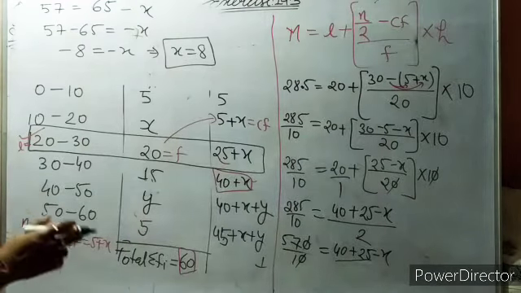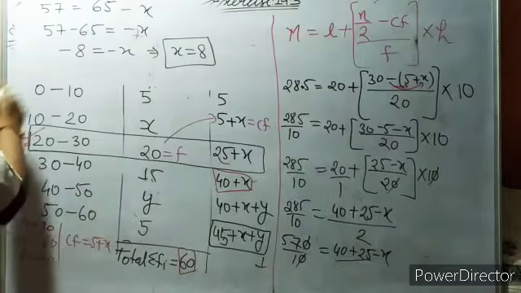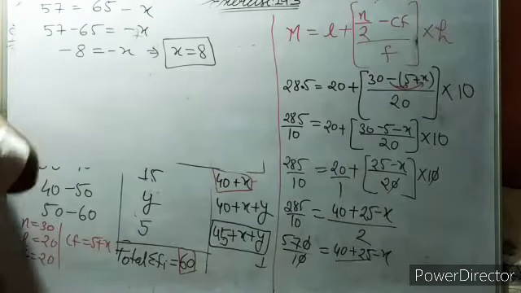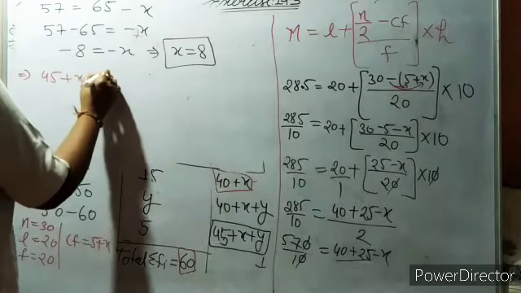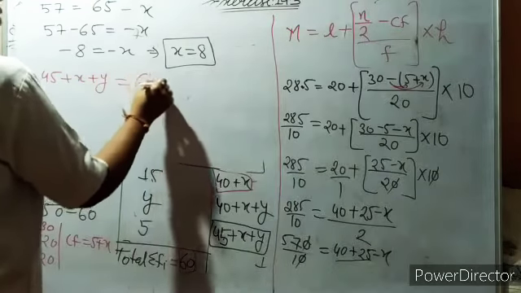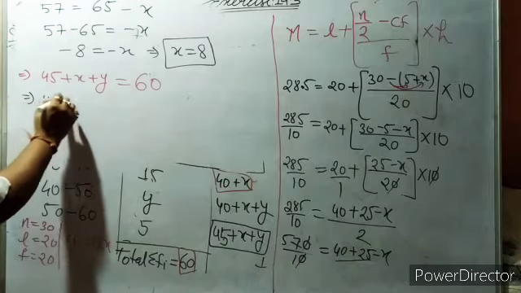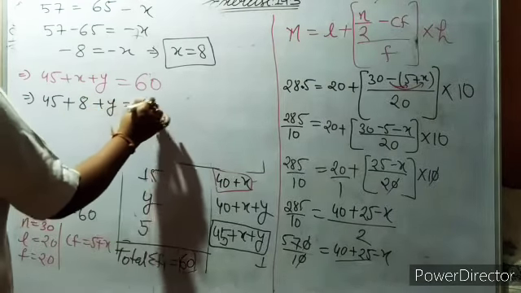So now you see our question is 45. You see, the question says 45 plus x plus y. Total is 60 members. So it will become 45 plus, the value of x is 8, so y is equal to 60.